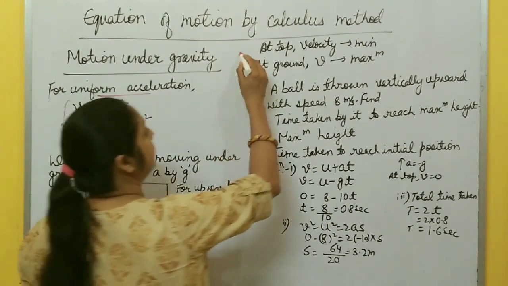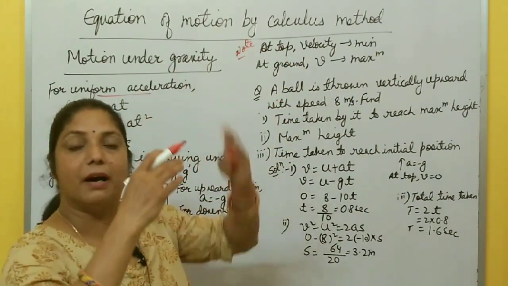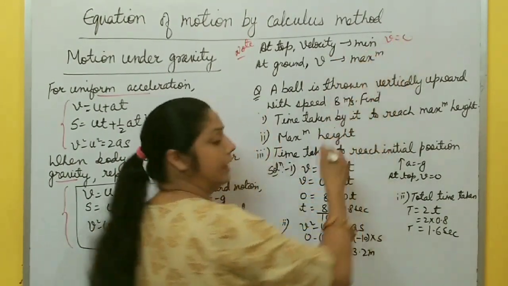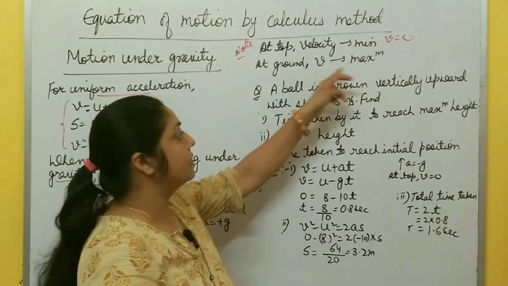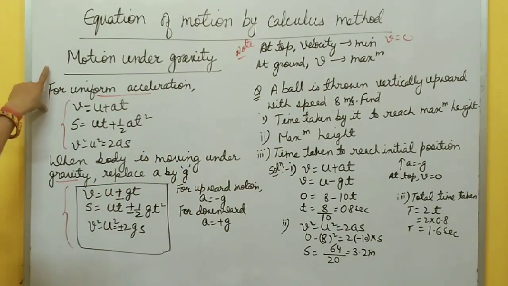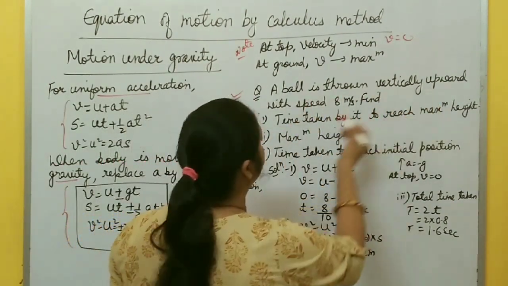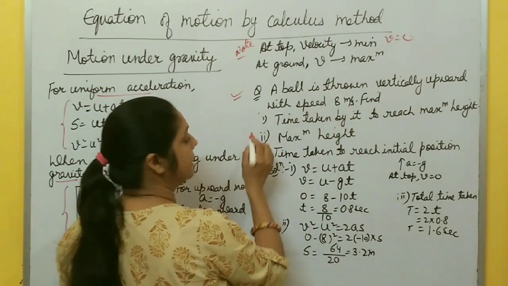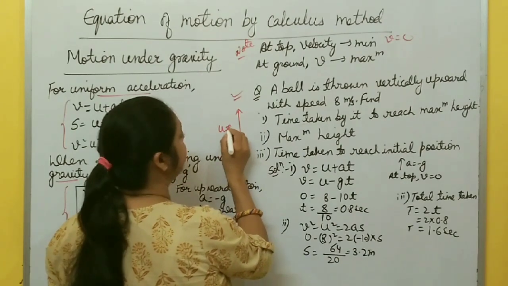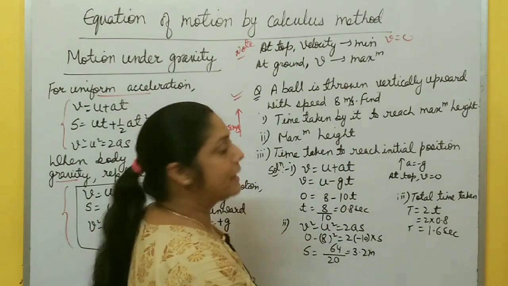Again, one more thing, you must note this point, okay? At the top, when a body reaches maximum height, its final velocity becomes 0, v equal to 0, and at the ground, the bottom, its velocity is maximum. So now let's see how you solve motion under gravity numericals. I'm going to solve one problem. A ball is thrown vertically upward with a speed of 8 meters per second. Find the time taken by it to reach maximum height.